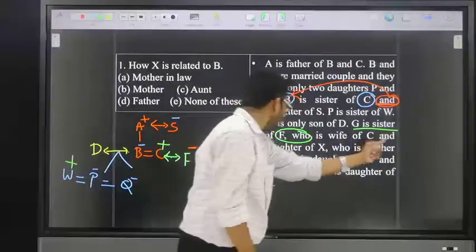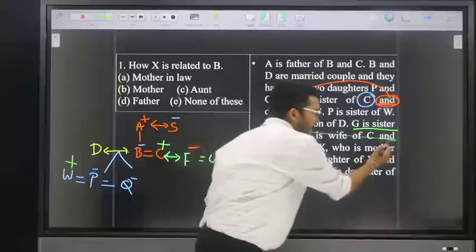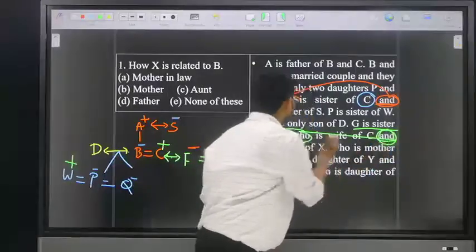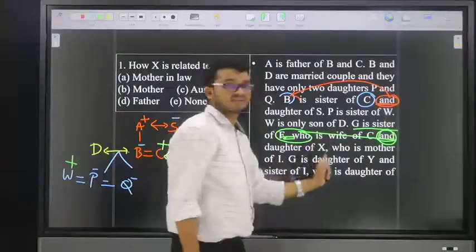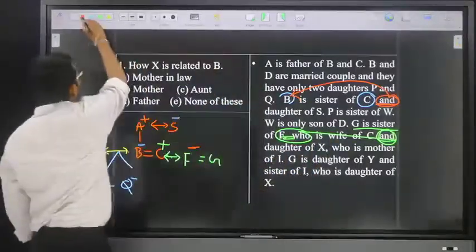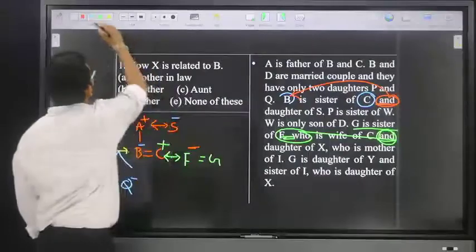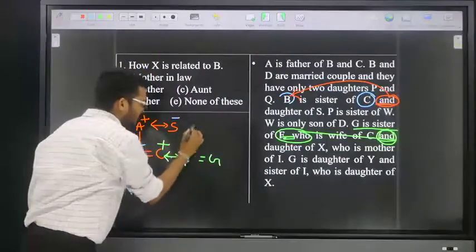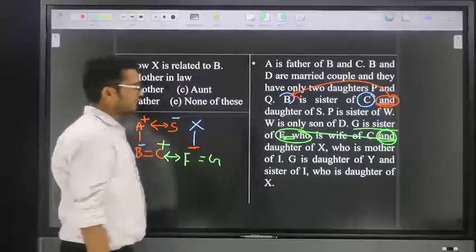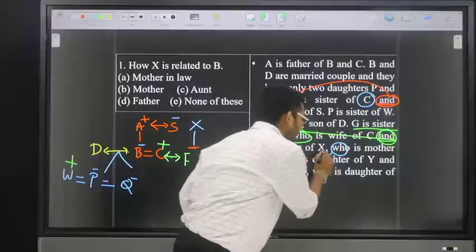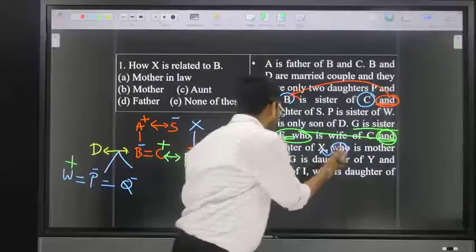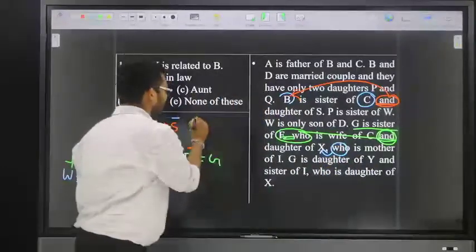The next one is: and daughter of X. In this case, 'and' qualifies F. Now, F is the daughter of X. Leave it. Next one is: who is the mother of I? Here, 'who' qualifies X. Then X is the mother of I.